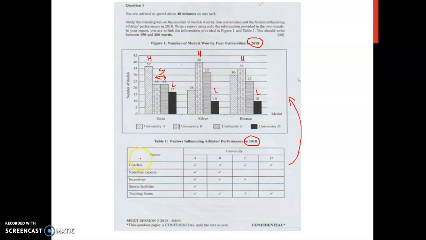So what are the 5 factors influencing athletes' performance in 2018? The first one, coaches, nutrition experts. Let me point it again. So we have coaches, nutrition experts, incentives, sports facilities and training hours. So we want to see whether there's any link between this one with this one. So what you can do is that just like how you indicate the highest and the lowest here, you want to do the same here too.